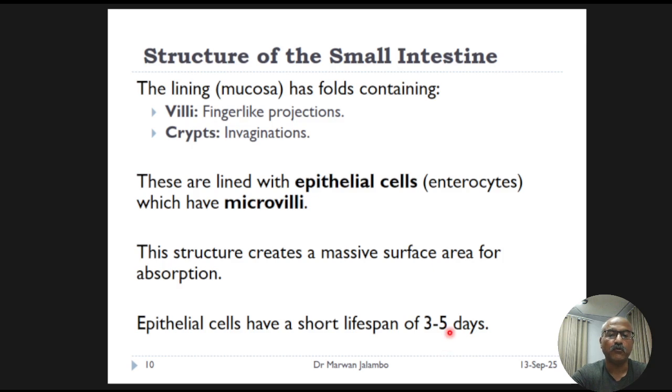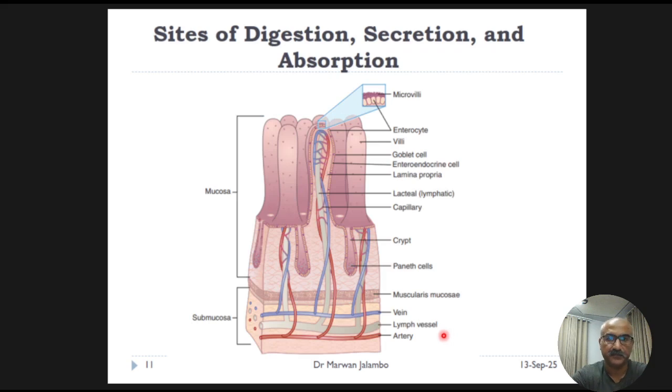So let's zoom in to get a closer look at this architecture. This diagram shows a close-up of the crypt-villus unit. New cells are born in the crypts at the bottom and migrate up to the villi. As they travel, they mature and become fully functional for digestion and absorption.